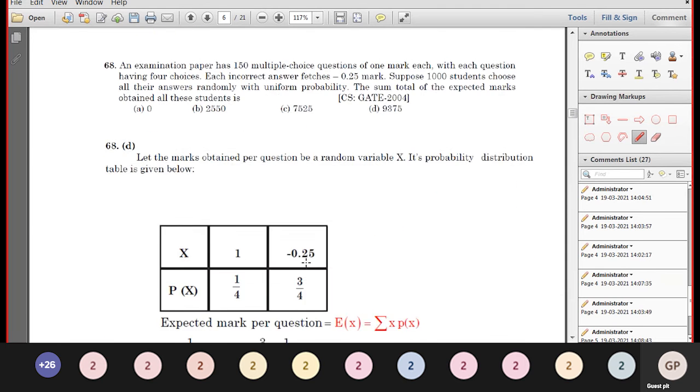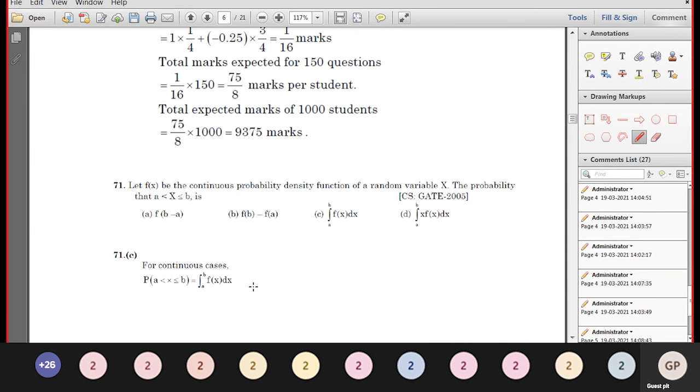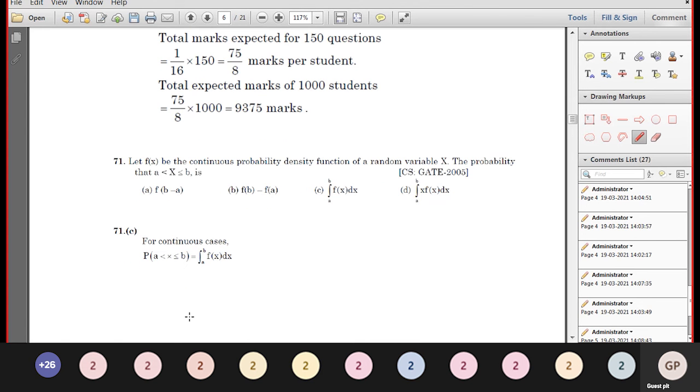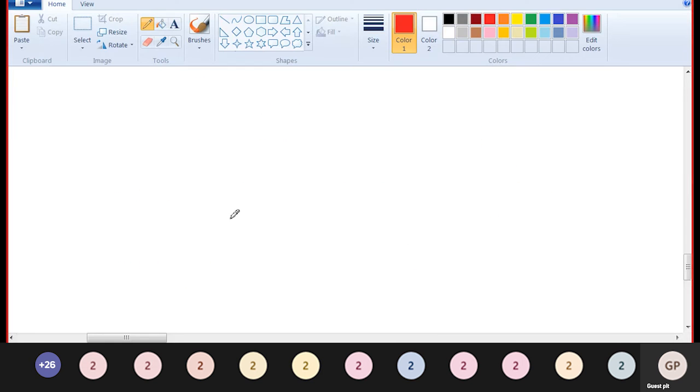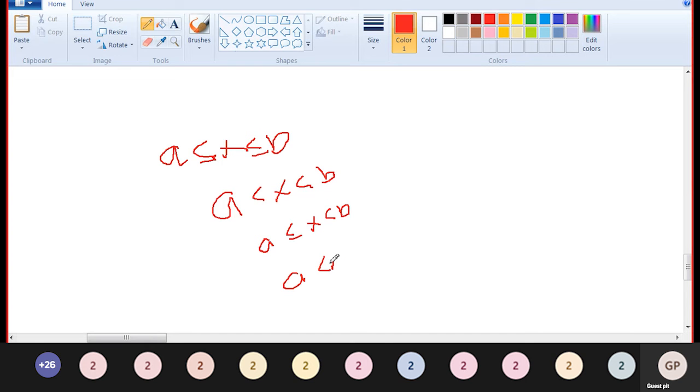Okay, this problem we will discuss later. First, we have to complete the simple problems. Let f of x be the continuous probability density function of the random variable X. For the continuous case, A less than X less than B, or A less than or equal to X less than or equal to B, all are the same.